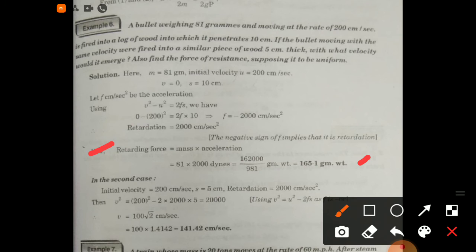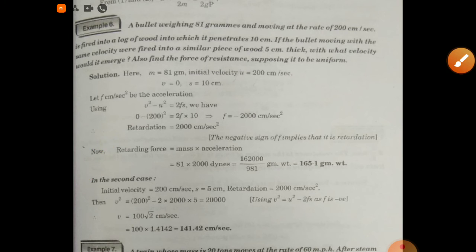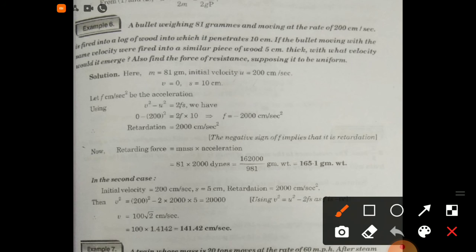Now in the second case, initial velocity is 200 centimeter per second, s is 5 centimeter, and retardation is 2000 centimeter per second square. Using the formula v square is equal to u square minus 2fs, as f is negative, therefore velocity v is equal to 100 into under root 2 centimeter per second, which is also equal to 141.42 centimeter per second.